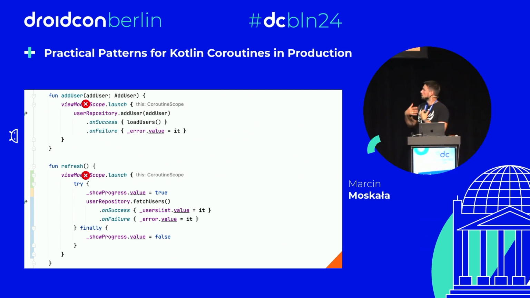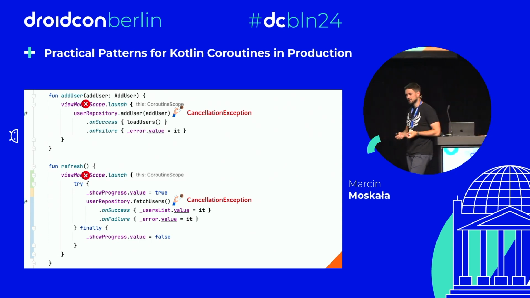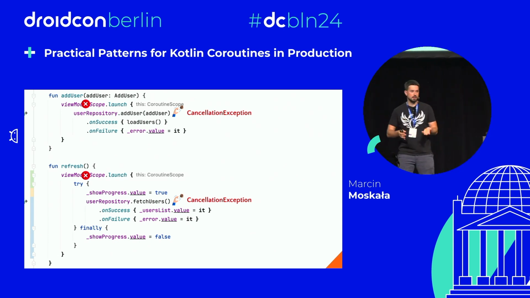And the rule of a cancelled coroutine is that inside a cancelled coroutine you cannot make any new children, and if you are suspended, you are immediately resumed with an exception. What exception? Cancellation exception. So long story short, all suspending functions throw cancellation exception.